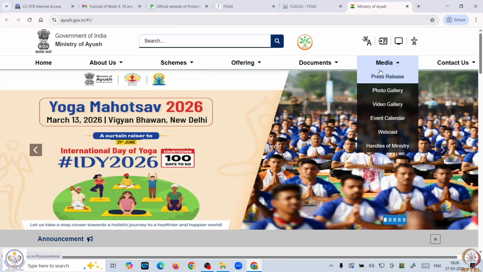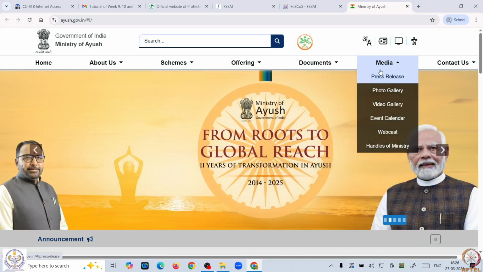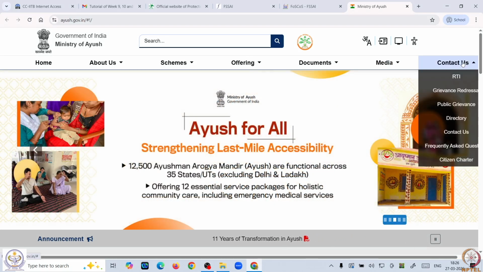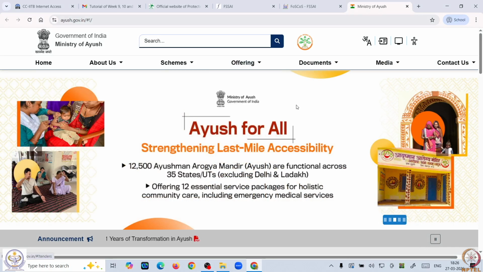Here you will also get some media exposure about their current events, earlier events and what is coming in the future as well. So, you can get an overview of the current herbal drug industry from the Ministry of Ayush website. This website is also helpful for researchers who want to perform research in the field of herbal technology. They can get a good amount of information which they can use for their future research.